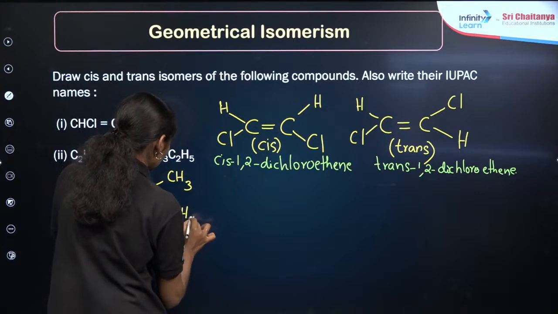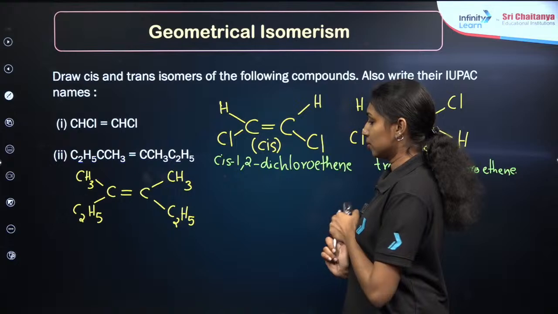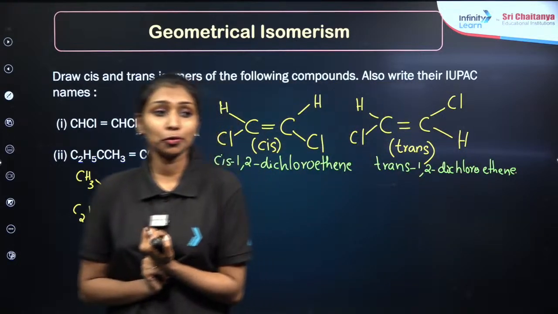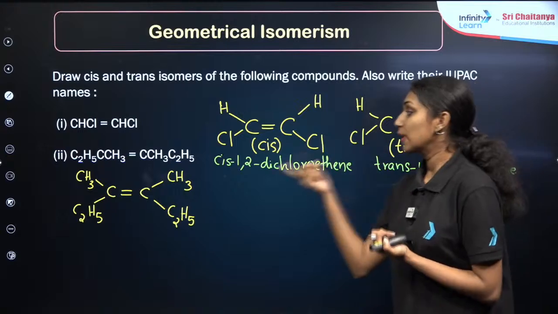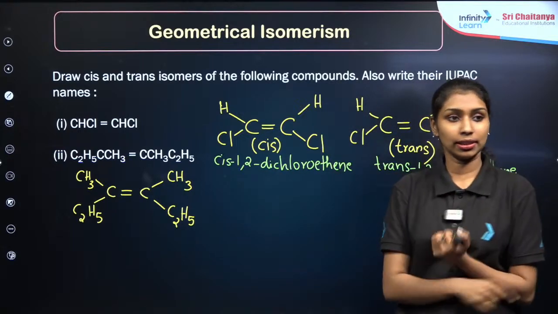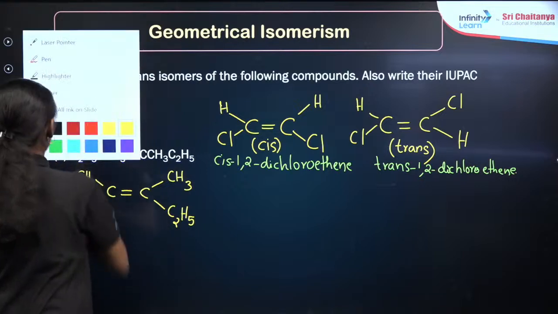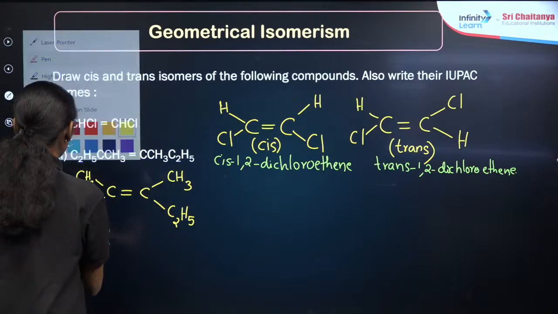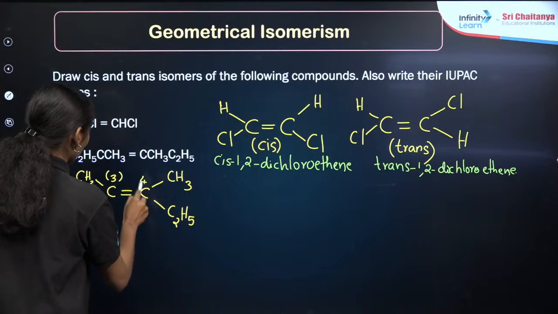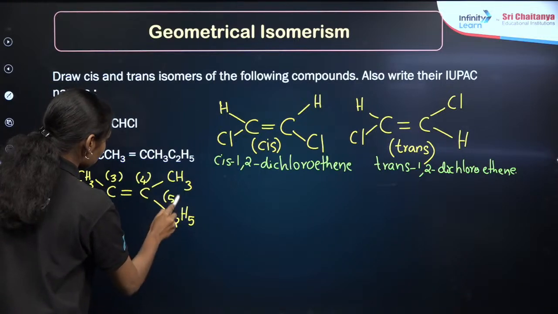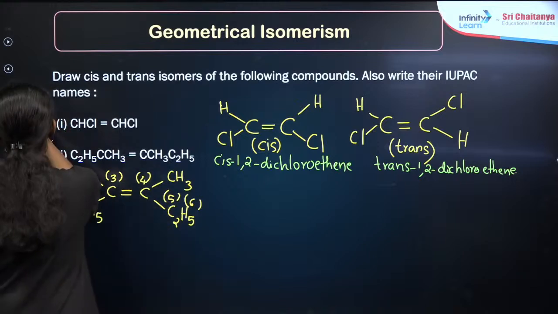What will be their name? Here some of you may make mistakes while numbering the compound. You may feel that it will be a 2 carbon compound, but you have to find out the longest chain. While numbering here, you may get 2 carbons, but actually it will be 1, 2, 3, 4, 5, 6. So this will be the 6 carbon compound containing a double bond.